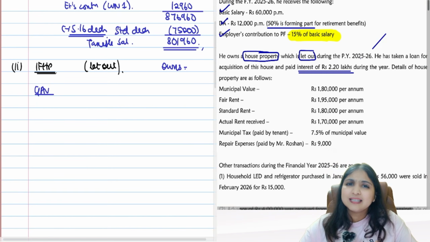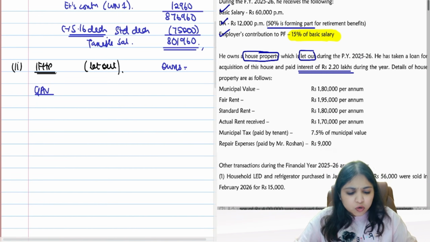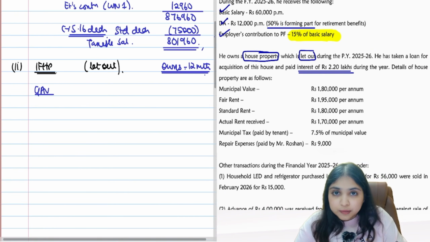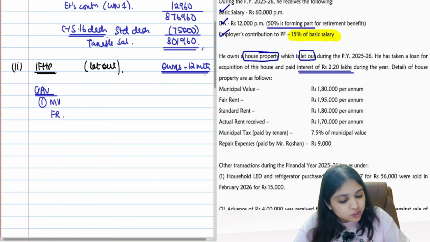Does the question say the assessee bought the property in between the year or sold the property in between the year? No, guys. So we will do the computation for all 12 months. So how do you start GAV? Tell me now. GAV step 1. Step 1 is going to be municipal value or fair rent, whichever is higher.